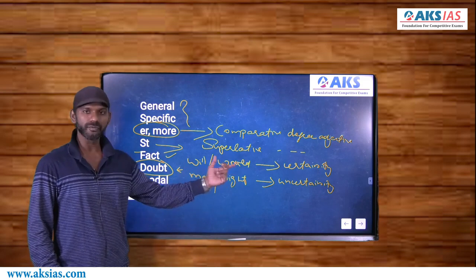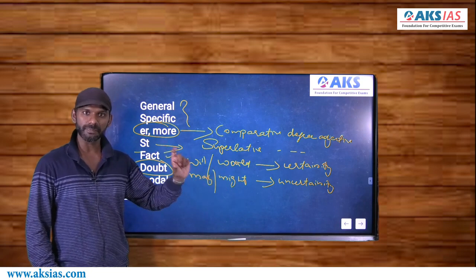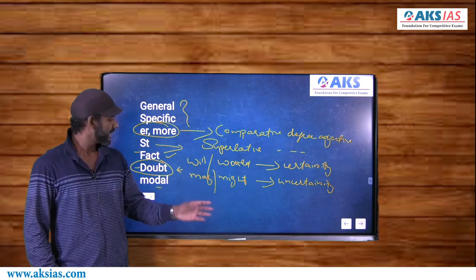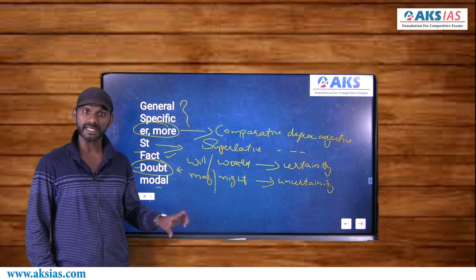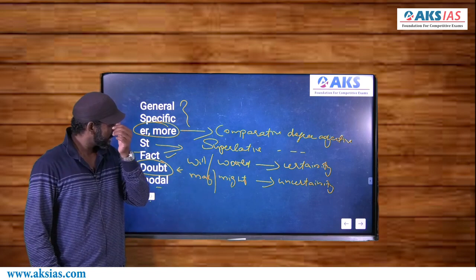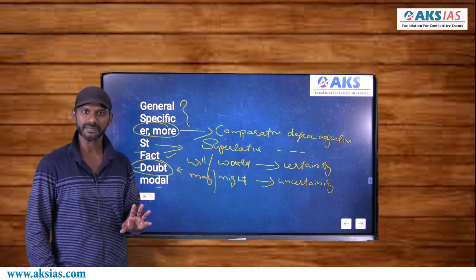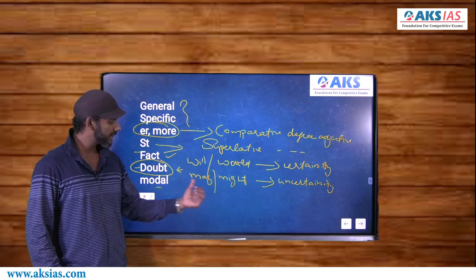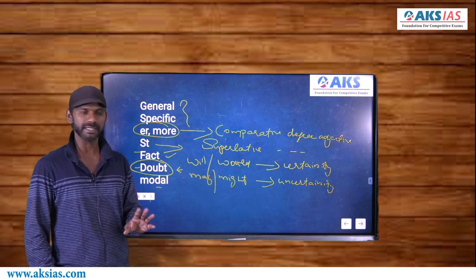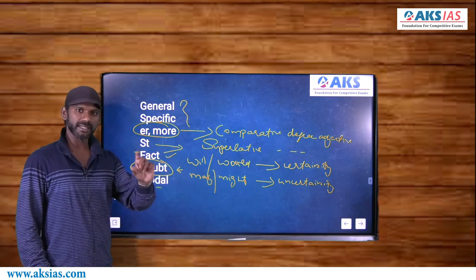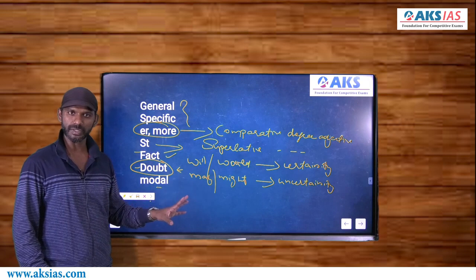If you find will or would in the option, which says that it is a fact, the same must be there in that part of the passage saying that it is a fact. If you find may or might in an option saying that it's a doubt, the same must be there in that part saying that it's a doubt there as well, right? If you have will in the option and may in that part of the passage, eliminate that option. Similarly, vice versa, if you have may in the option and will in that part of the passage, eliminate it without thinking much, right? So if what is in the option is a fact, what is there in that part must also be a fact. If what is in the option is a doubt, what is in that part must also be a doubt.